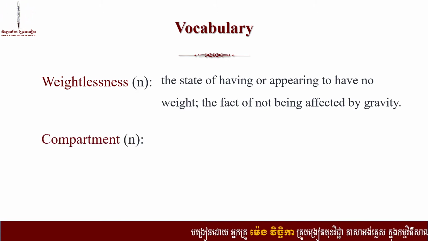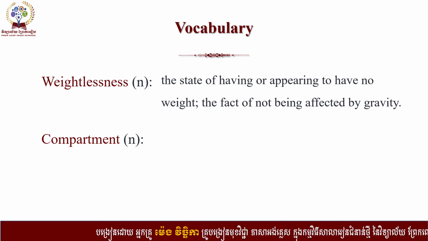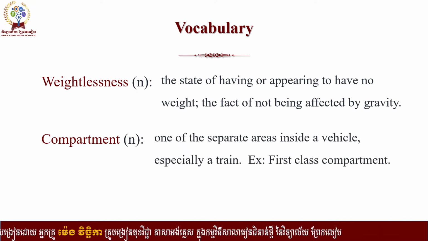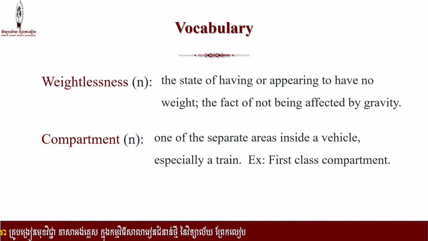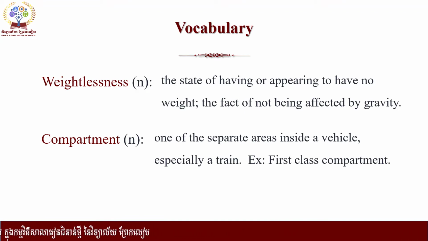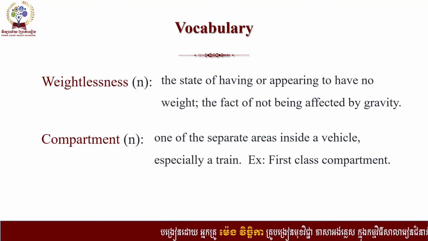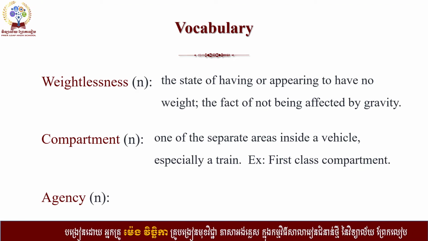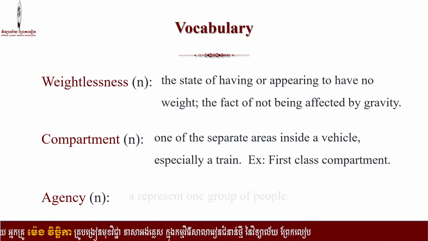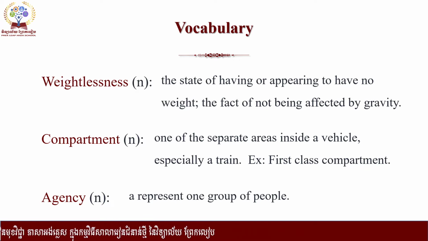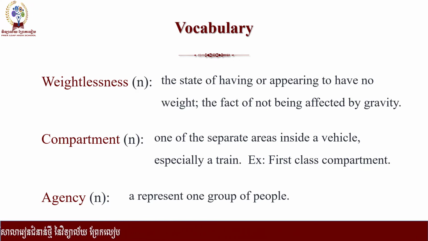And the next word is compartment. Compartment refers to one of the separate areas inside a vehicle, especially a train or some other vehicle. And you might see the first class compartment. For example, the first class compartment is best for first class people, right? And the next word is agency. Agency refers to an organization that represents a group of people. Yes. Okay, so now we have overcome the vocabulary.